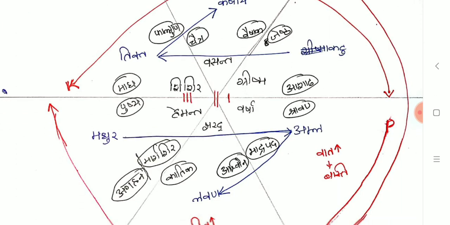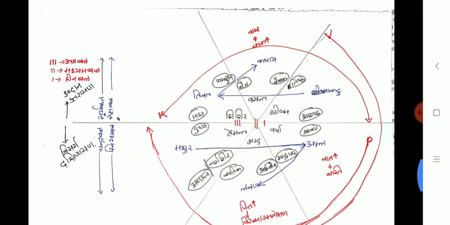Next, start with Grishma and come here to Shishira and go to Vasanta. So what will happen? This arrow mark will form. So remember this arrow mark and say the rasa in order: Madhura, Amla, Lavana, Katu, Tikta, Kashaya. And if you remember the picture of the 6 Ritu, you can remember everything. Okay, and that's about the rasa.